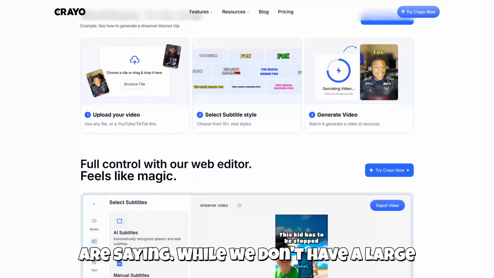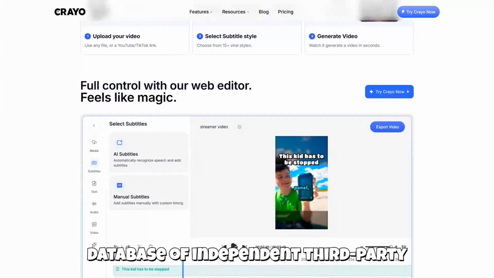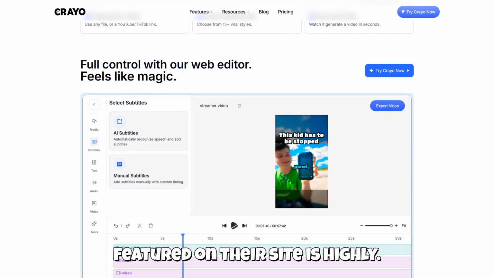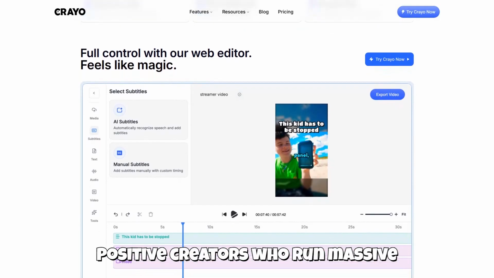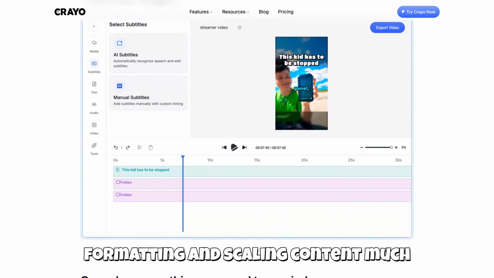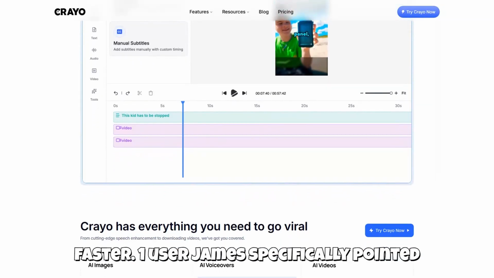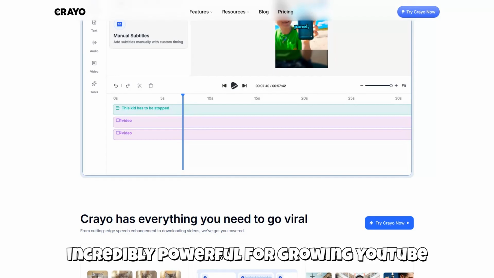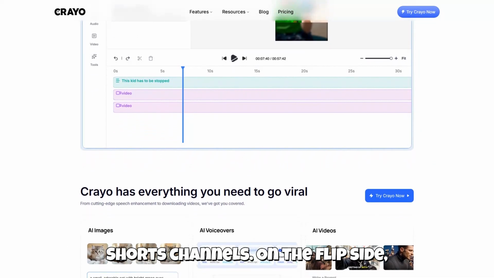Now, let's talk about what users are saying. While we don't have a large database of independent third-party reviews to pull from today, the feedback featured on their site is highly positive. Creators who run massive channels mention that Crayo makes formatting and scaling content much faster. One user, James, specifically pointed out that the Reddit story generations are incredibly powerful for growing YouTube Shorts channels.